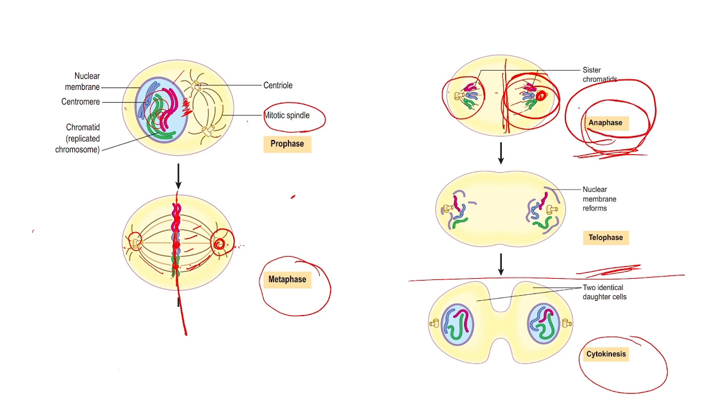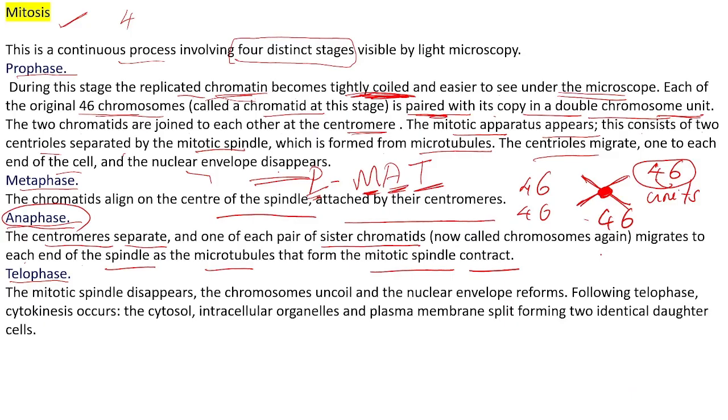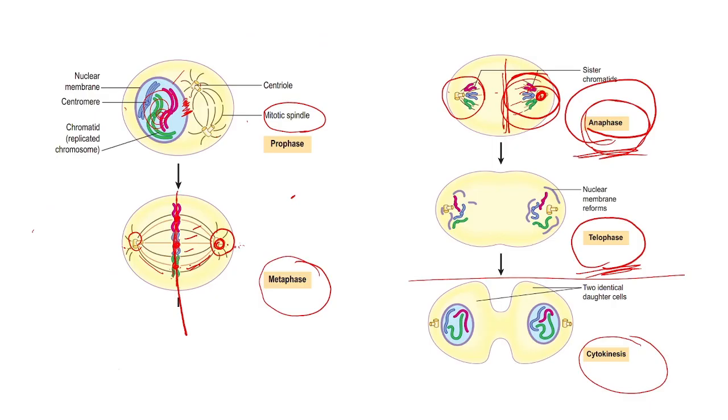Next phase is telophase. Then next we will see the telophase. What is happening? Mitotic spindle will disappear, chromosomes will uncoil and the nuclear envelope will reform. Once again we will see here.